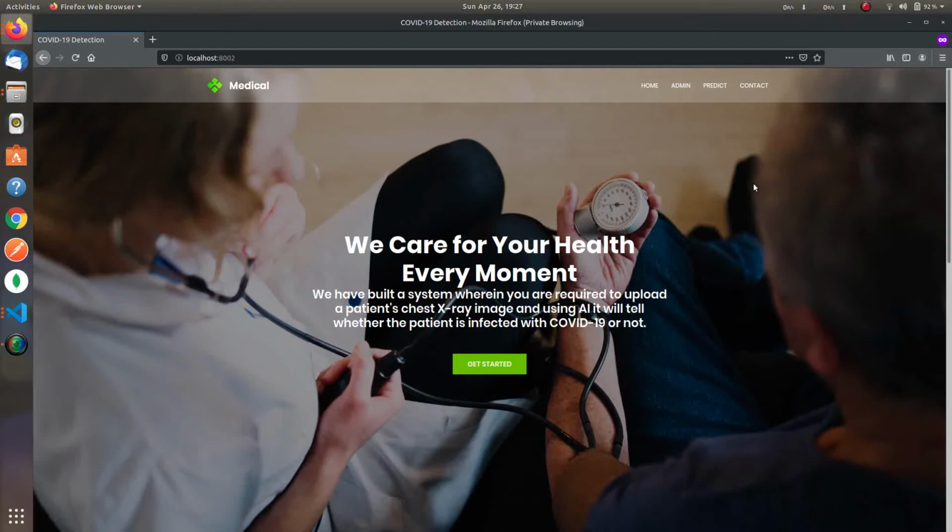This model is loaded in the backend of the website, which is made using Django, and the image uploaded is fed to this model. The output of the model is displayed on the screen. So let's check the website.